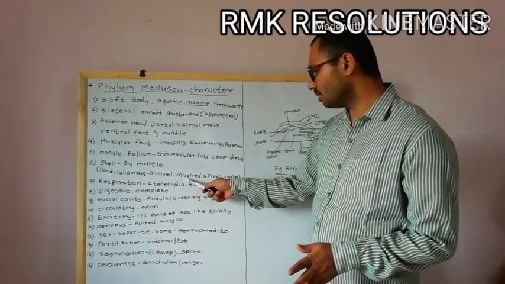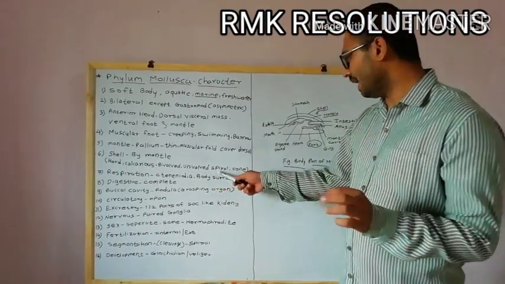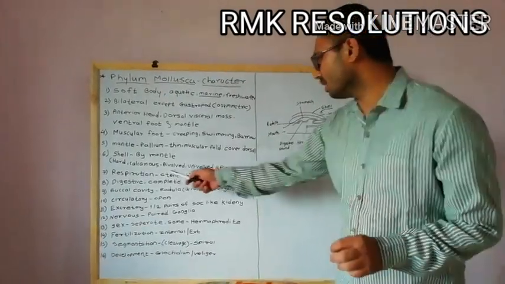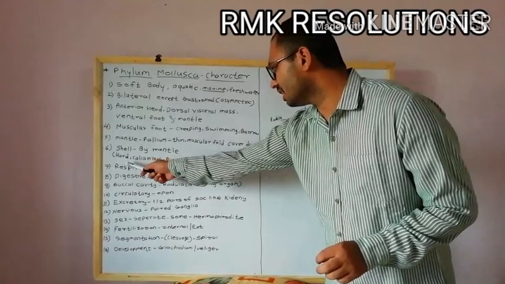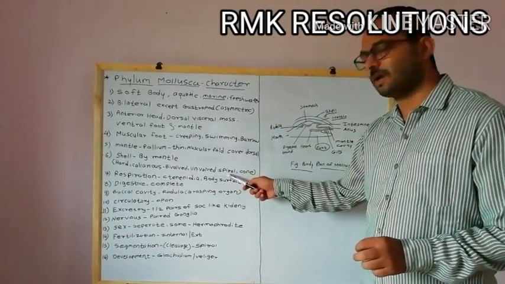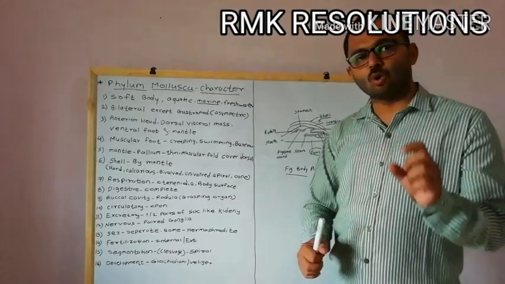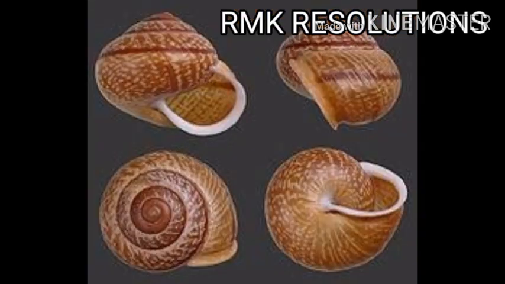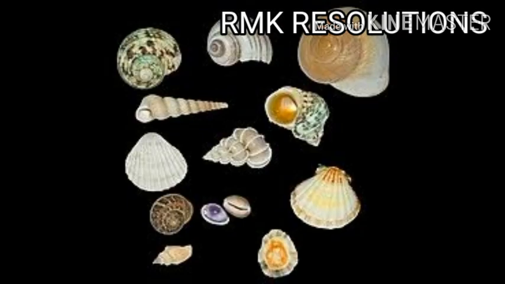Some mollusca are univalve in nature, some are spiral, and some are cones. So we can see the types of shell: bivalve shell, univalve shell, spiral shell, and cone-shaped shell. This picture shows the different types of spiral and cone-shaped shells which are produced by the gastropod, and this is due to the torsion activity, that is the twisting.